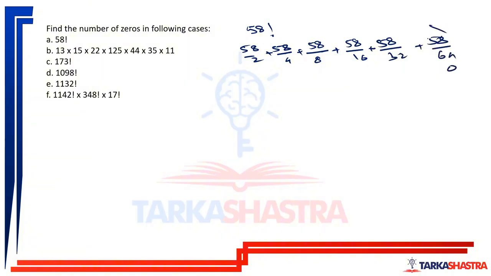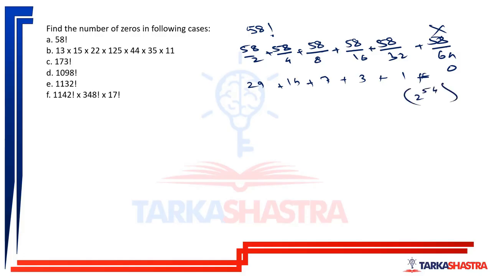That last one will be 0. Here we get 1, here 3, here 7, here 56 gives 14, and this gives 29. 29 plus 14 is 43, 50, 54. So 2 raised to 54.